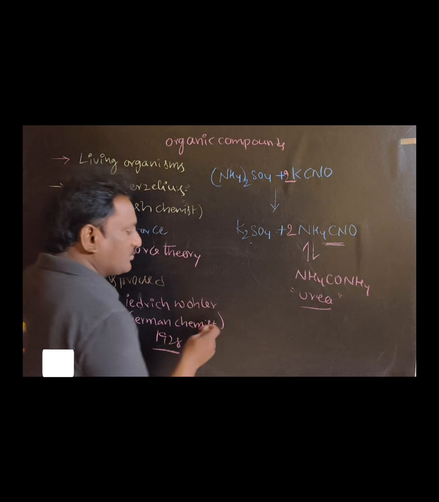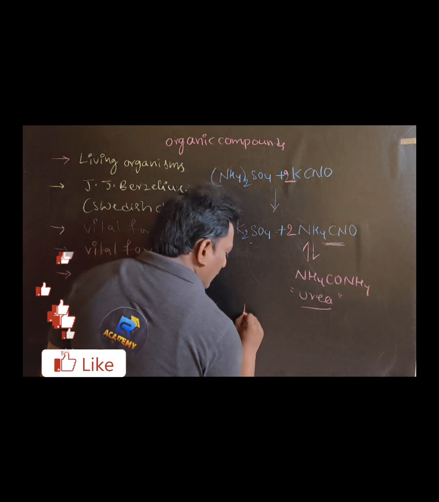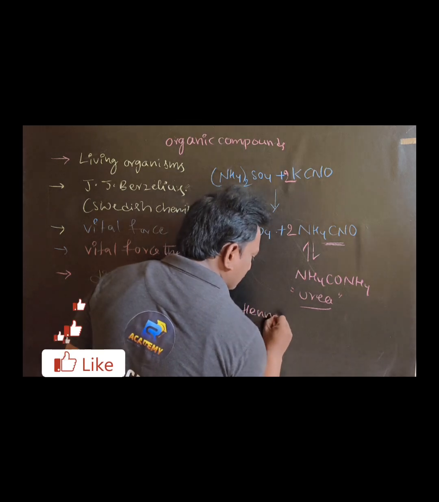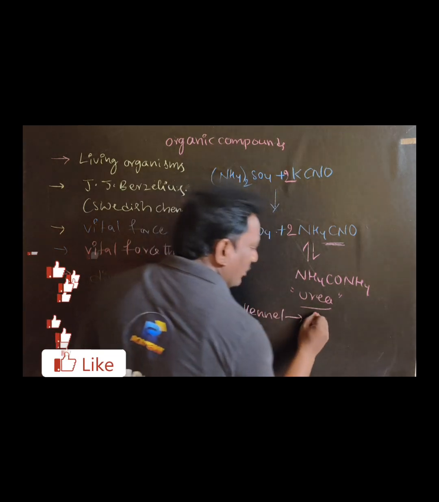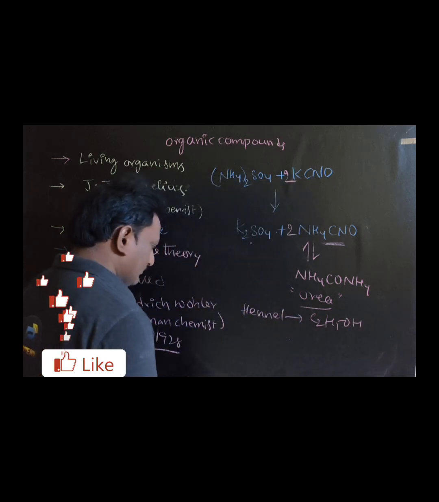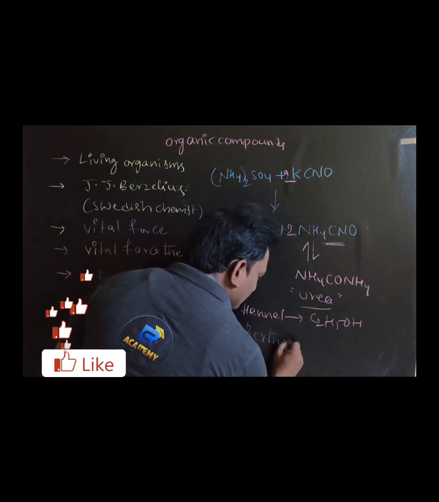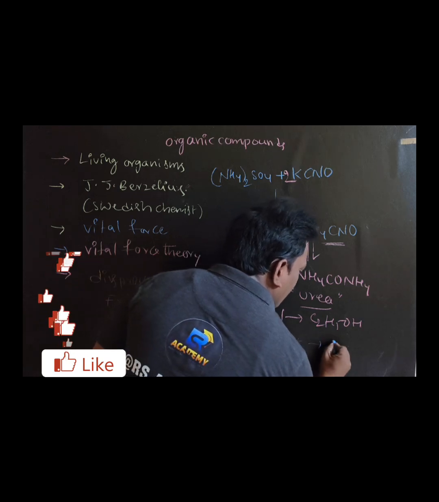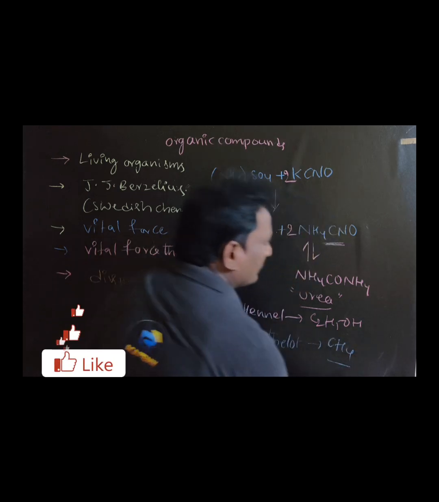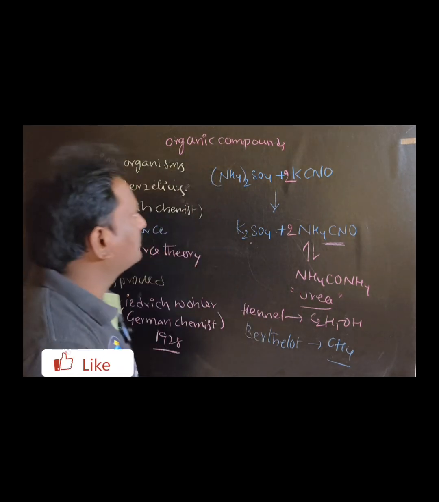Next, after this, Kolbe prepared ethyl alcohol and Berthelot prepared methane. So this is the introduction regarding organic compounds.